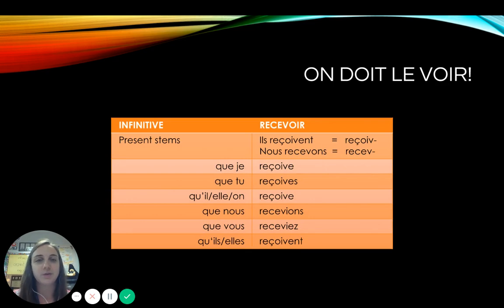Recevoir, same thing. Ils reçoivent, take off our ENT to add our endings. Nous recevons, take off our ONS. So que je reçoive, que tu reçoives, qu'ils reçoivent, que nous recevions, que vous receviez, qu'ils reçoivent. So here we can see that it's not so much the subjunctive that's going to cause us difficulties, but it is trying to remember what are those present indicative conjugations to find our stem.